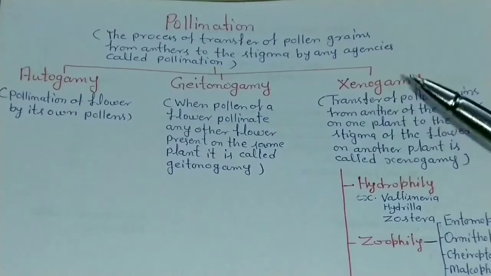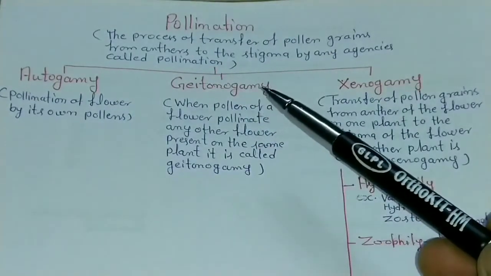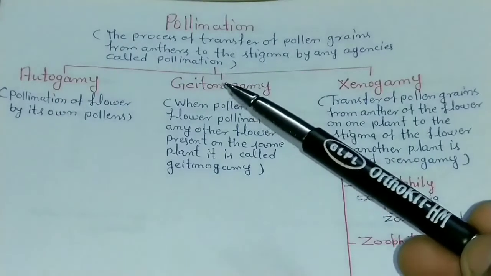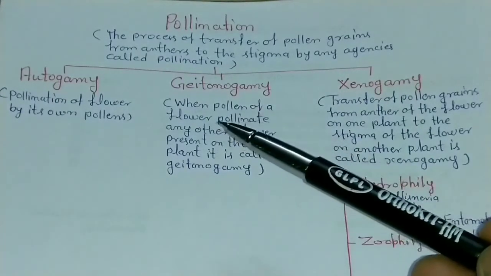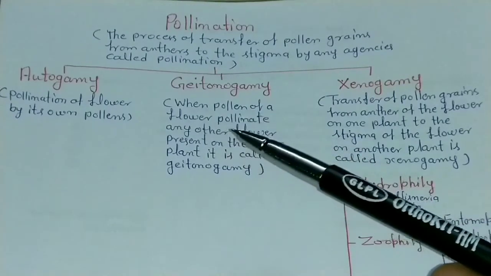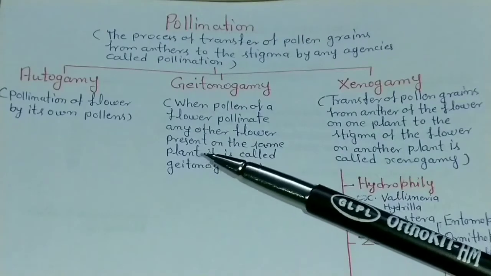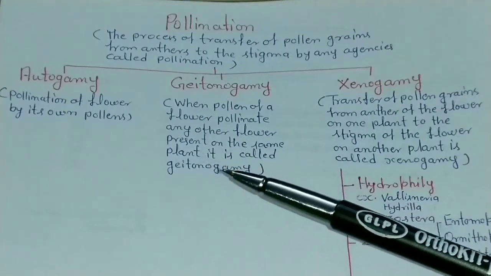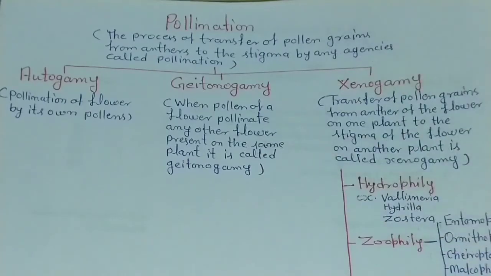Now the next kind of pollination is geitonogamy. What is the definition of geitonogamy? When pollen of a flower pollinates any other flower present on the same plant, it is called geitonogamy. See the figure of geitonogamy.